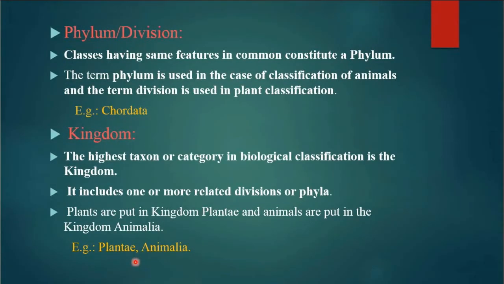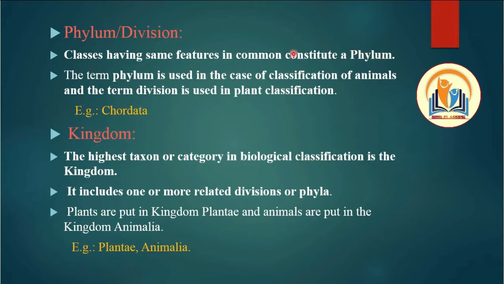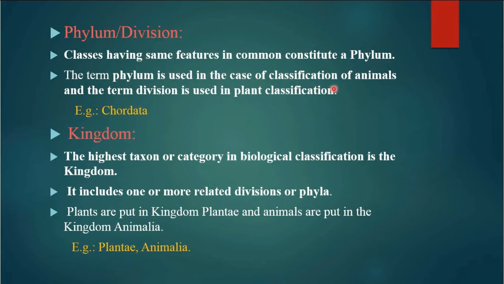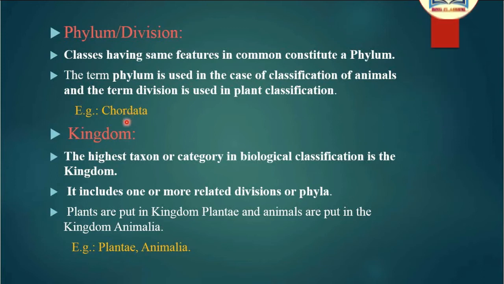Next slide. Second last is phylum. Classes having many characteristics in common constitute one phylum. The term phylum is used in the case of classification of animals, and the term division is used in the case of plant classification. We say phylum when we are classifying animals, and division when we are classifying plants. For example, Chordata is an animal phylum. In Kingdom Animalia, there is the phylum Chordata.